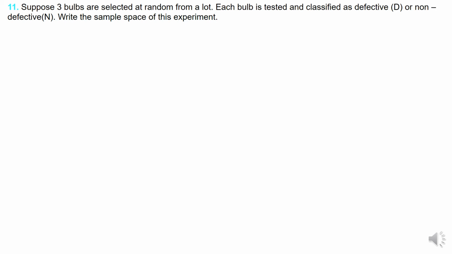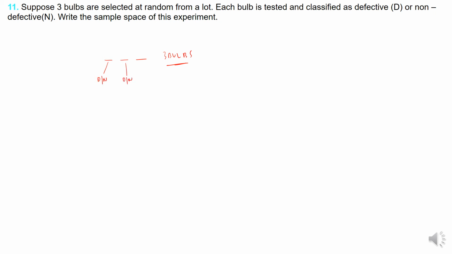Now question number 11. This question is similar to what we have already seen earlier. I will just explain it once again. Suppose 3 bulbs are selected at random. Each bulb is tested and then classified as defective or non-defective. Write the sample space. Now these are 3 bulbs, and each of them can be defective or non-defective.